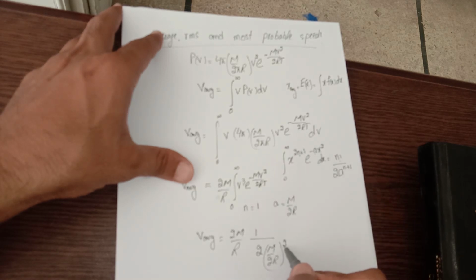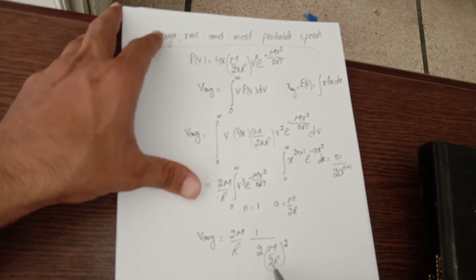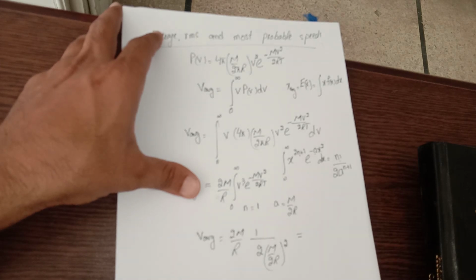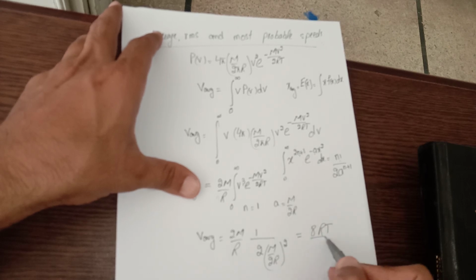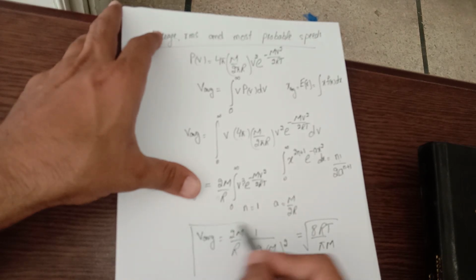This would be 2, right? n is 1 and 1 plus 1 would be 2. So doing a bit of mathematics, it would result in 8RT by pi m. This would be our average molecular speed.